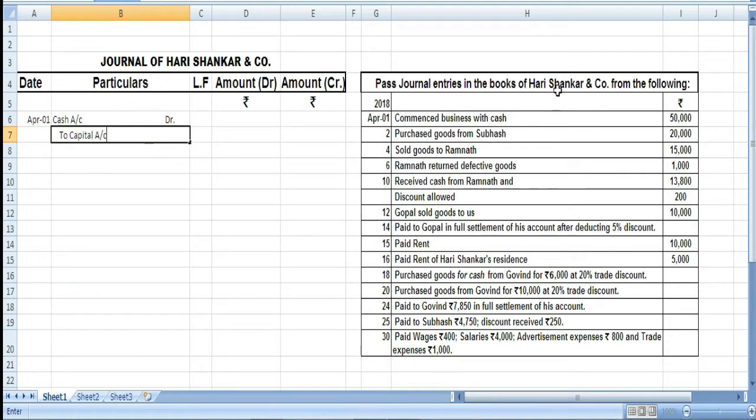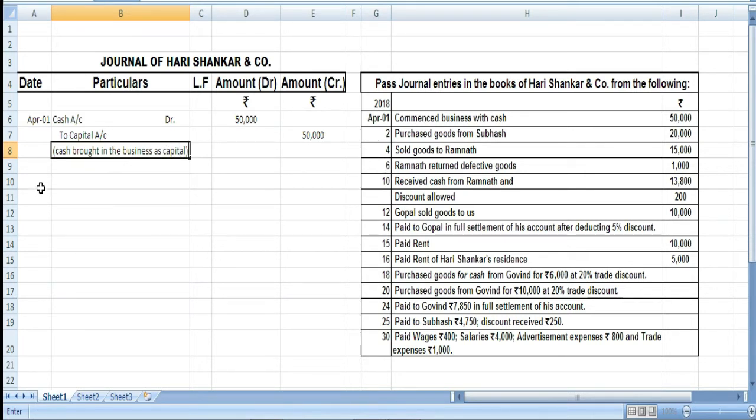Capital account belongs to the natural person Hari Shankar, and so we cannot write Hari Shankar in the journals of Hari Shankar. So we are writing here to capital. Let us write down the amount: 50,000 on this side and 50,000 on this side. Let us write down a short narration. Cash brought in the business as capital.